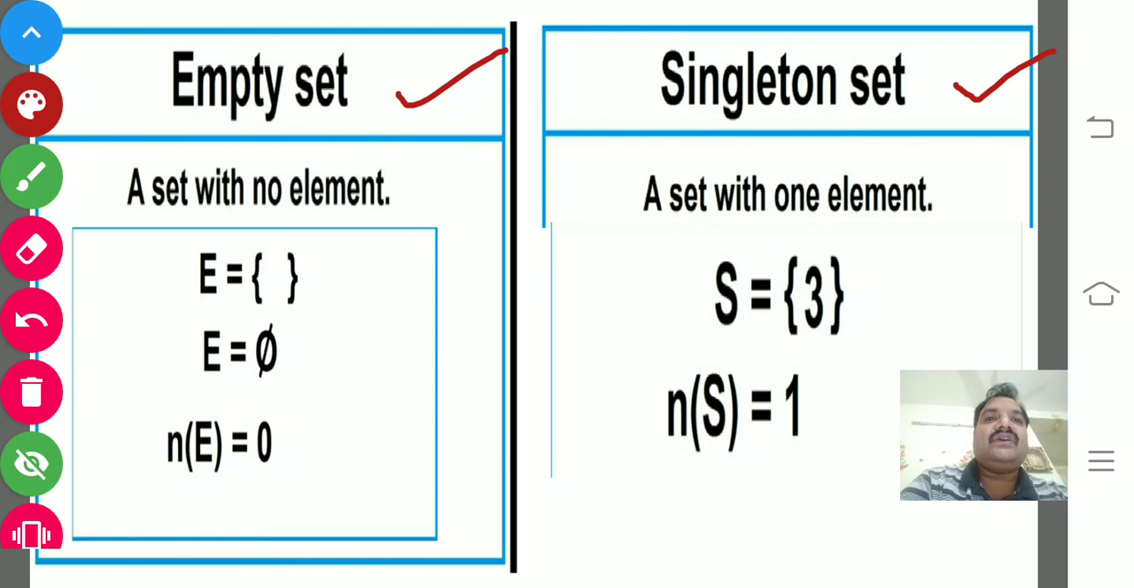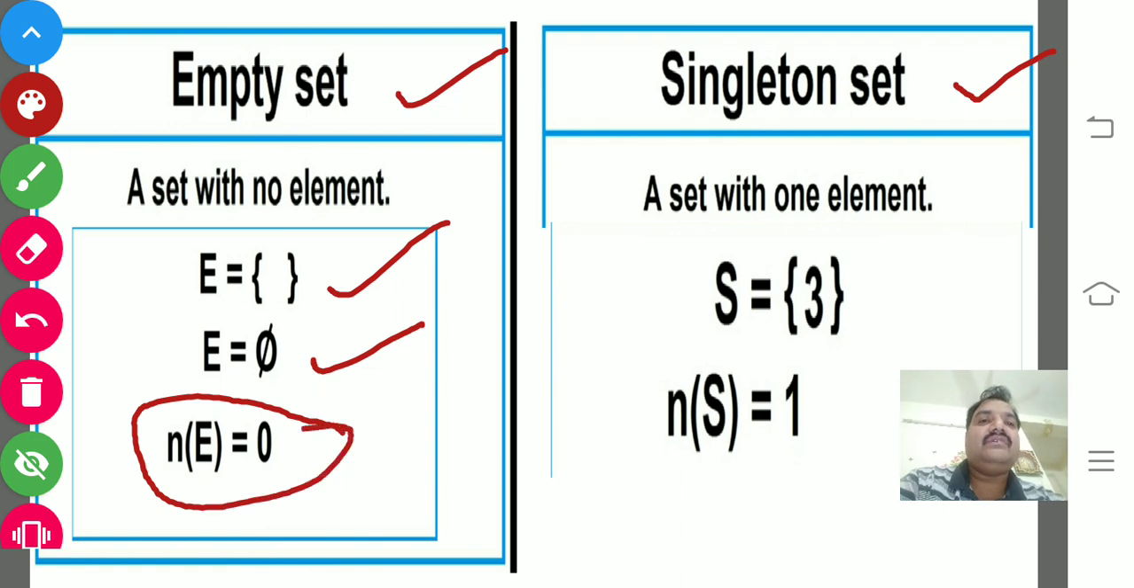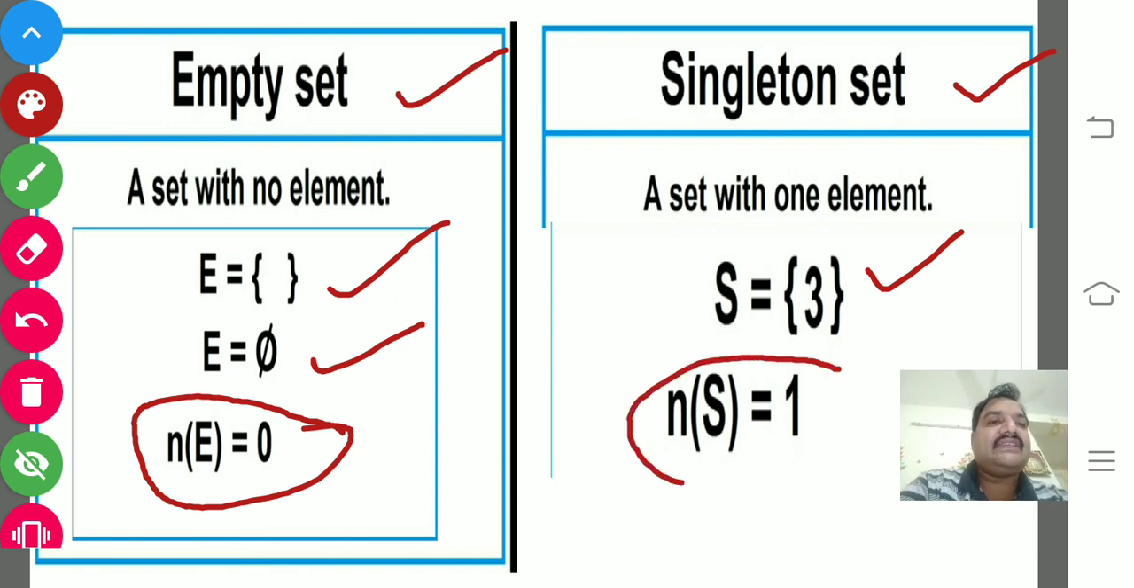A set with no element is called an empty set. Simple definition. So, empty set or null set we have discussed. This is the symbol for that. We may write it like this also. So n of e, the cardinal number of the empty set, is 0. Like that, a singleton set is a set with one element. This is the example: S is a set of 3. So the cardinal number of S, n of S, equals how many elements are there? One element. That's 1.